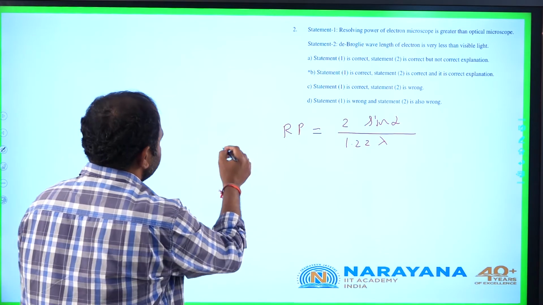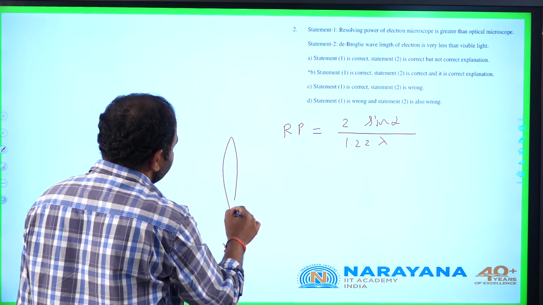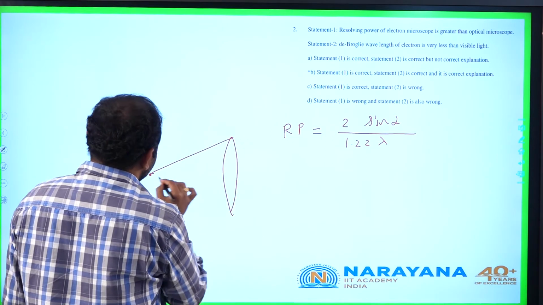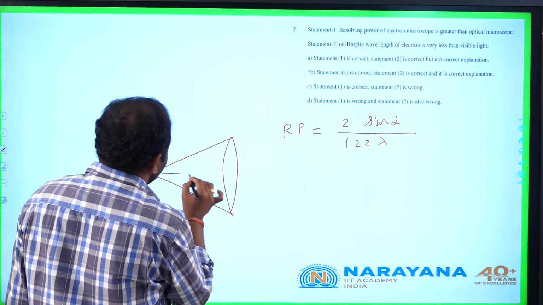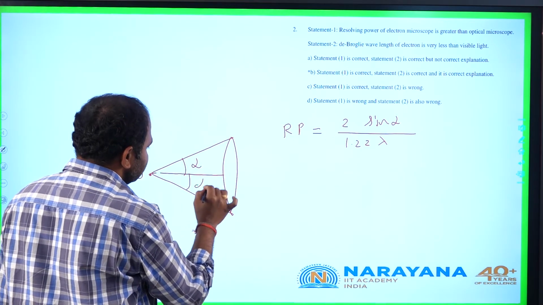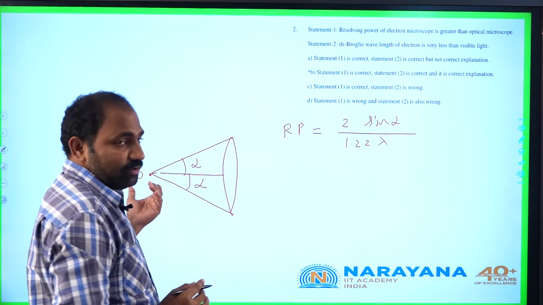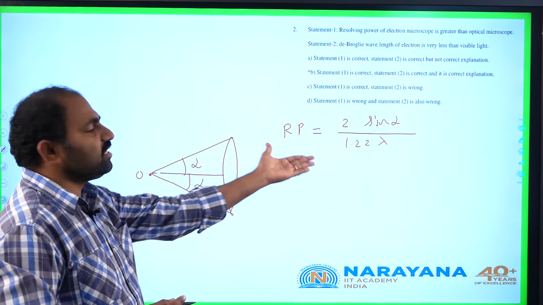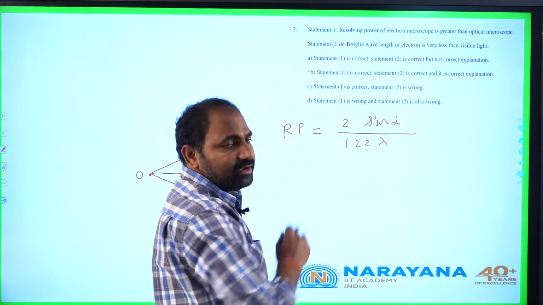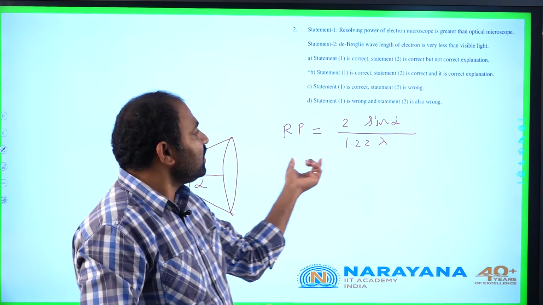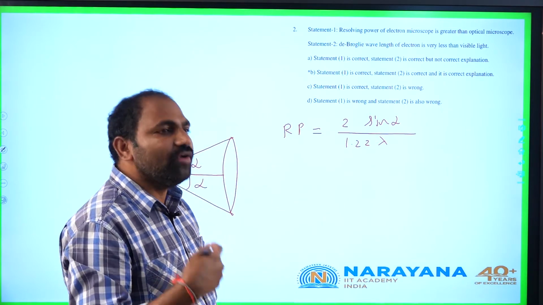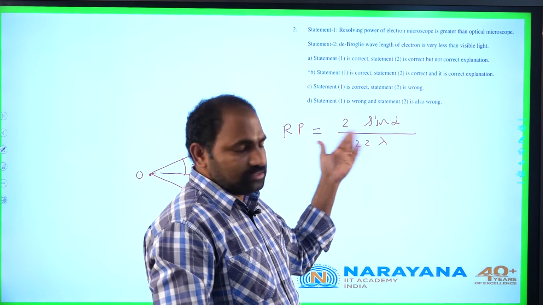Let me show this. Suppose this is the lens used in the microscope. This is the object, and the lens is subtending an angle 2 alpha at the location of the object, where sin alpha is called numerical aperture. Anyway, this is the general expression for resolving power. It is clear from this expression, resolving power is inversely proportional to the wavelength of light or wavelength of electrons used.